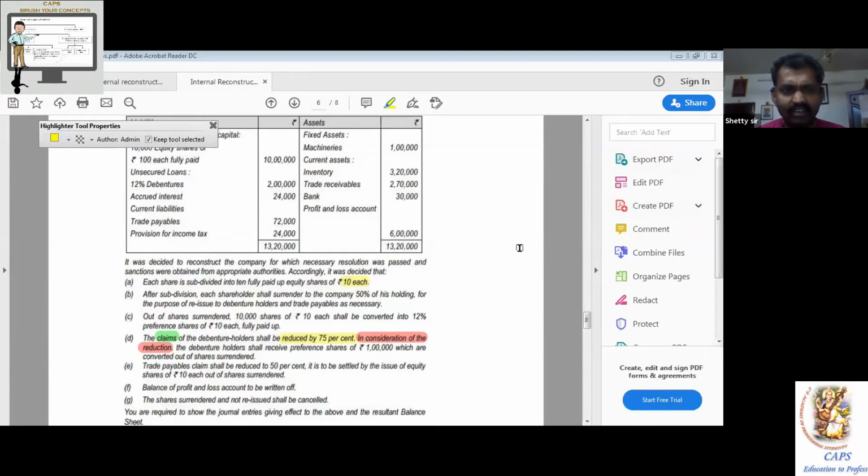Am I fast? No, sir. You're comfortable, all of you? Yes, sir. Balance of debenture holders claim to be continued is equal to 25%. That is 50,000 debentures and accrued interest or outstanding interest, 24,000 into 25% is 6,000.